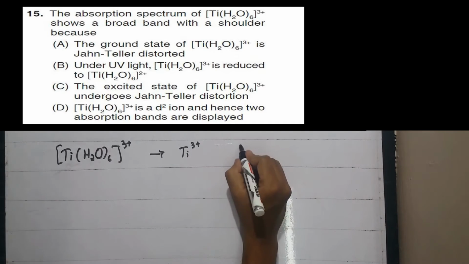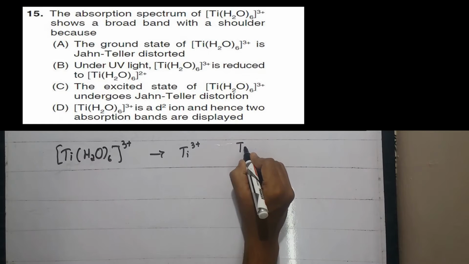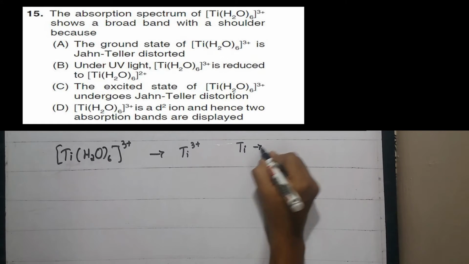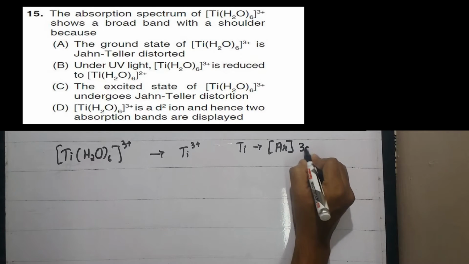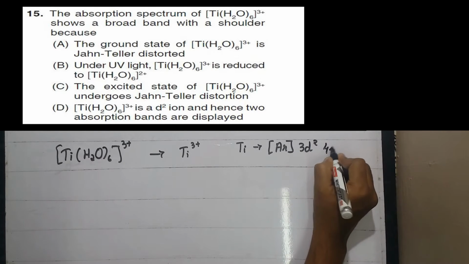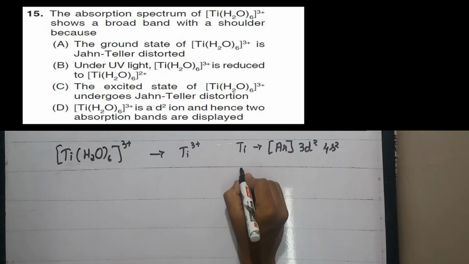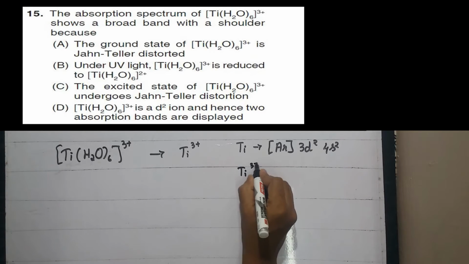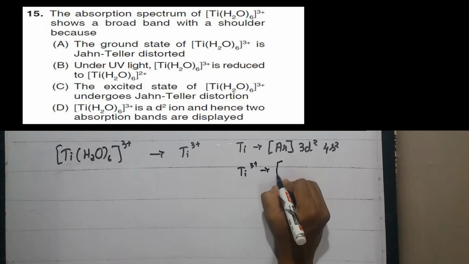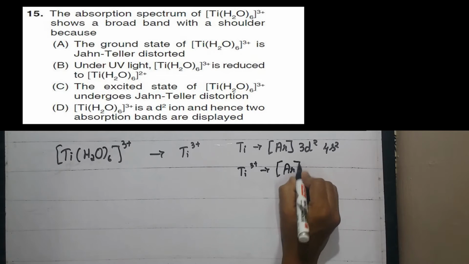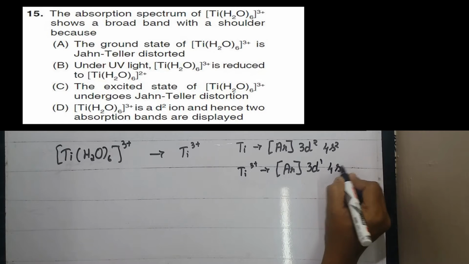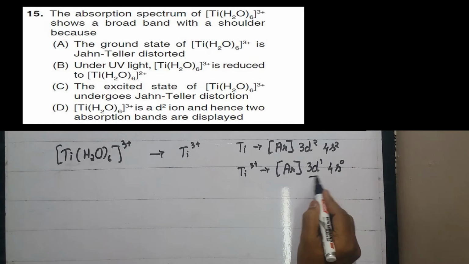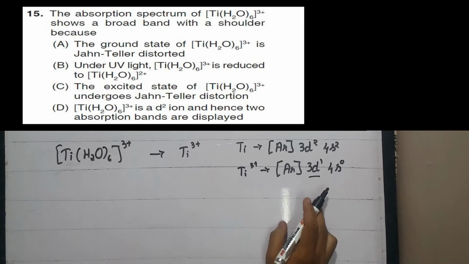If we consider the electronic configuration of titanium, that is argon 3d2 4s2. In titanium 3 plus, the electronic configuration is argon 3d1 4s0. So there is one electron in the d orbital.